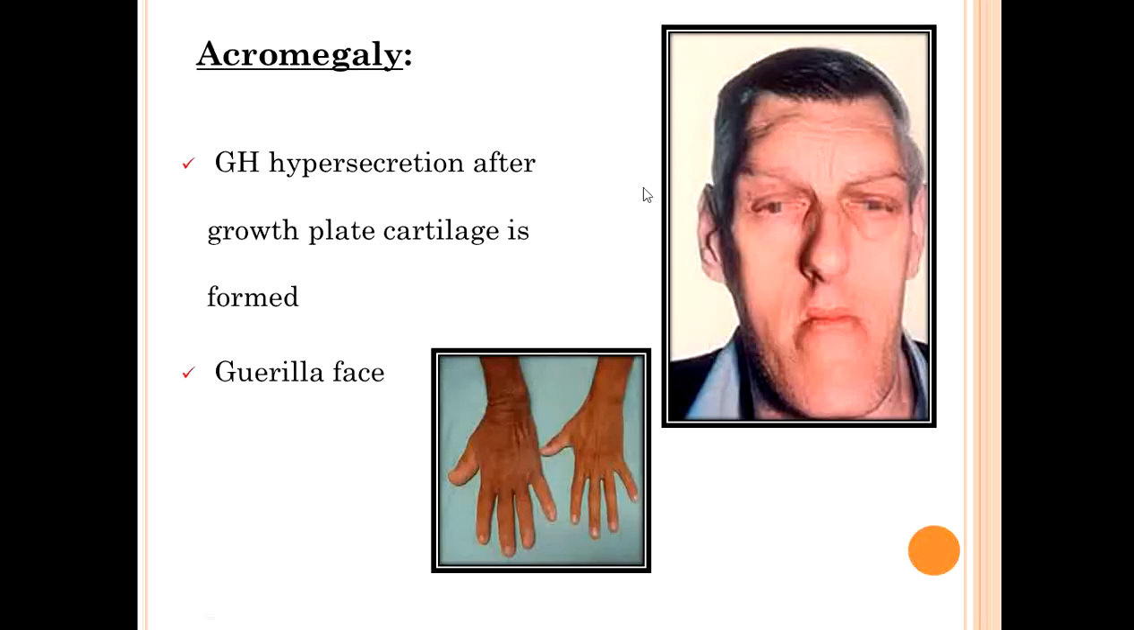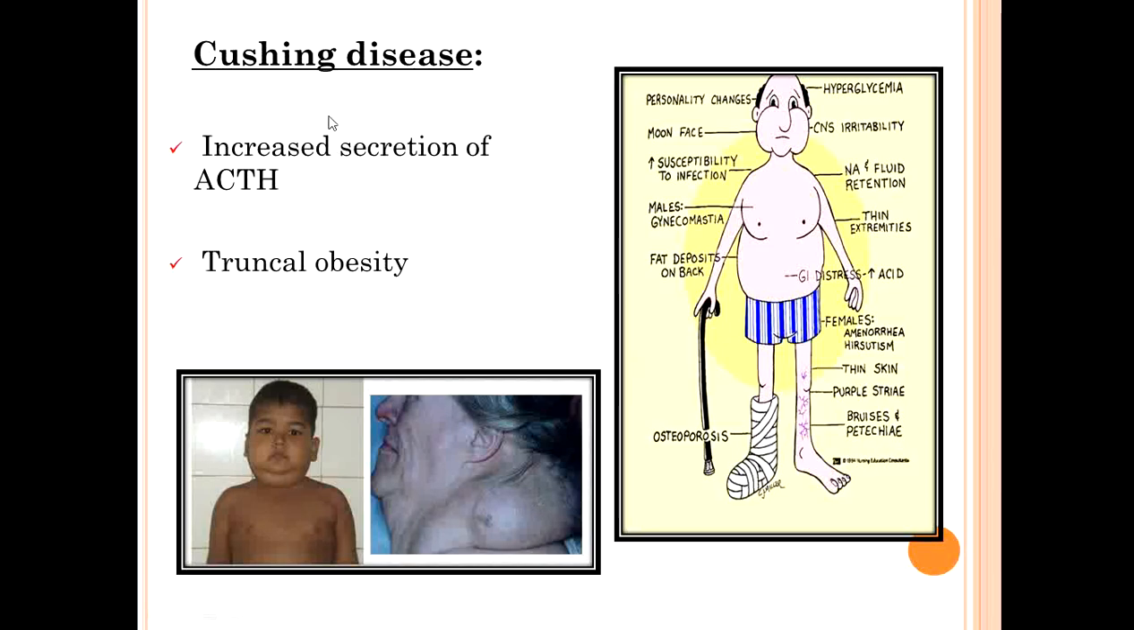Another is acromegaly. You can see the acromegaly here. The growth hormone hypersecretion is happening after the growth plate cartilage is formed. So you can see the face will be like a gorilla. They will have large hands, large fingers. Okay. Then Cushing's disease. So remember, acromegaly and gigantism are because of increased secretion of growth hormone.